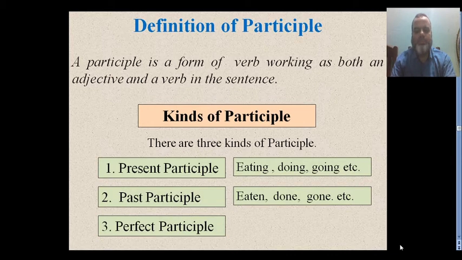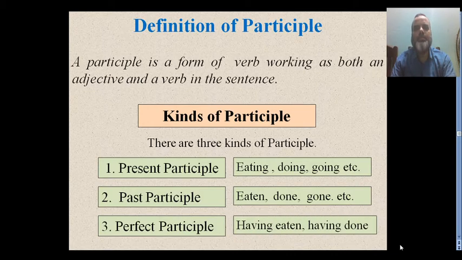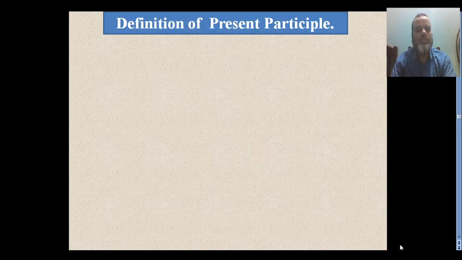Perfect participle means before the past participle, we will have to add having: having eaten, having done, having gone, like that. So there are three kinds of participle here. First one is present participle, past participle, perfect participle.